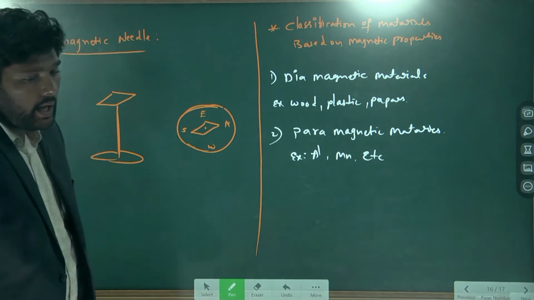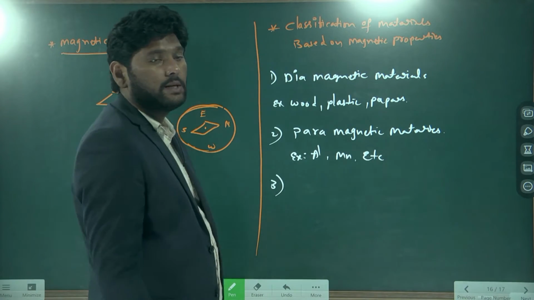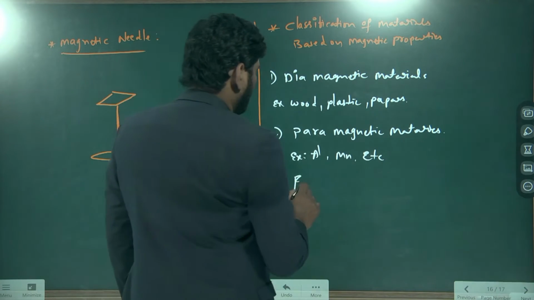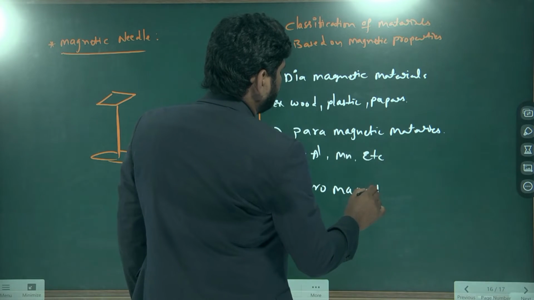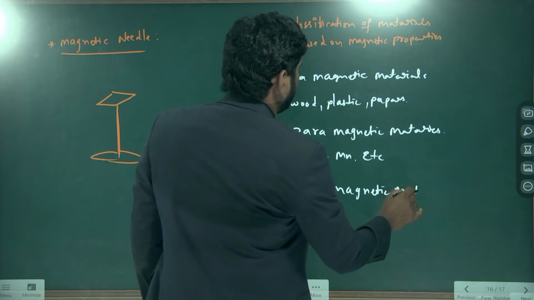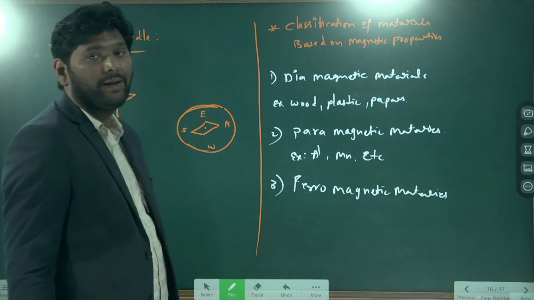And the third one is ferromagnetic materials. What is meant by ferromagnetic materials?